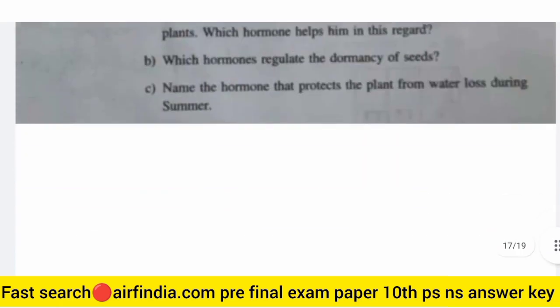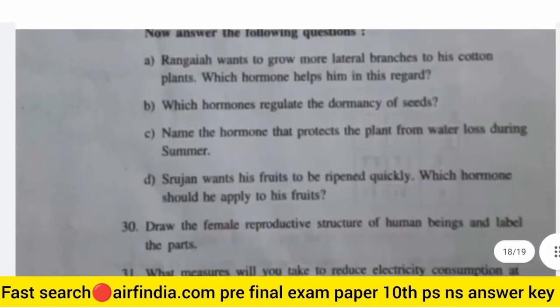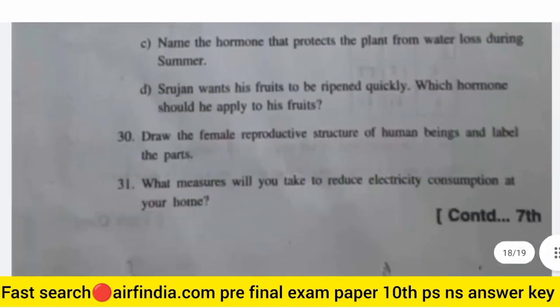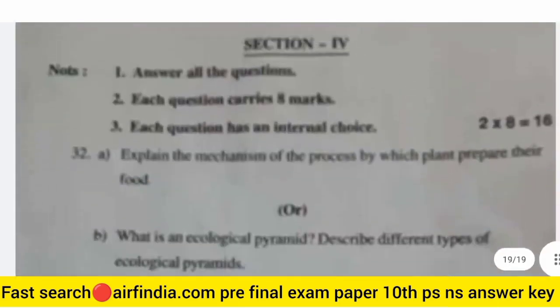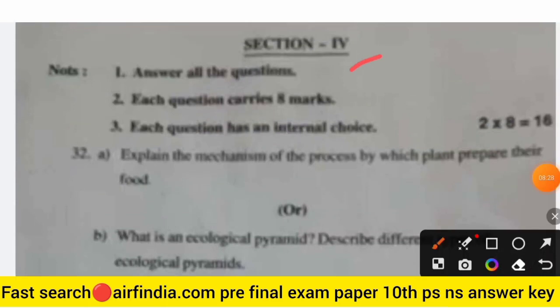Okay, so here the 13th question is, draw the female reproductive structure of human beings and label the parts. Okay, you remember that, label the parts. What measure will you take to reduce electricity consumption at your home? This is your 31st question. And the 32nd question is in section 4, the last section. Answer all the questions. Each question carries 8 marks.